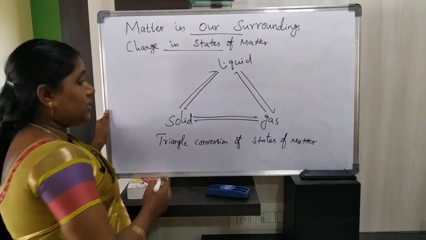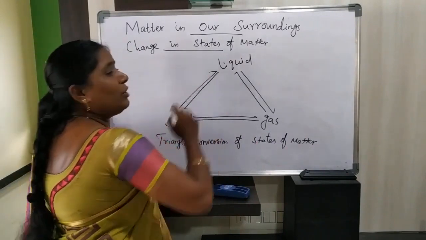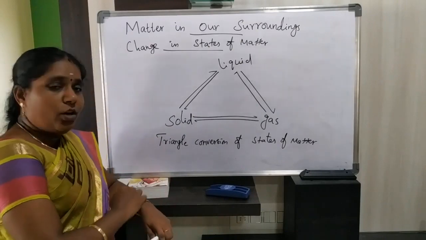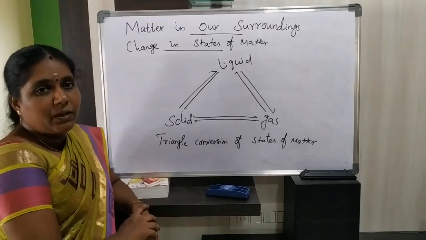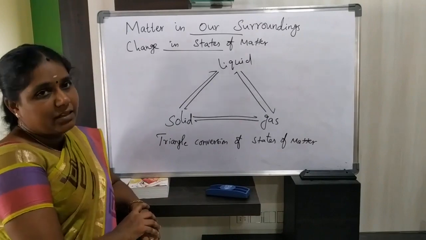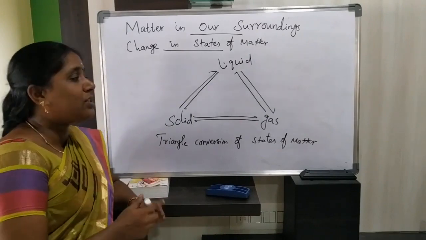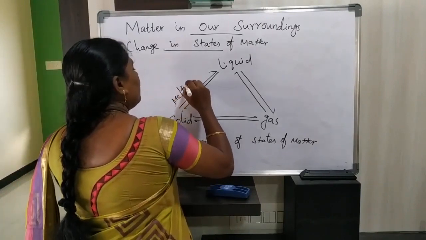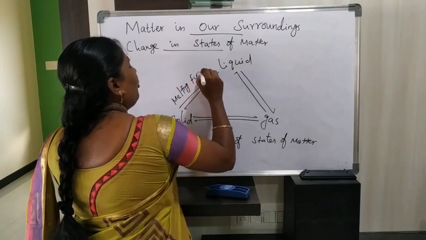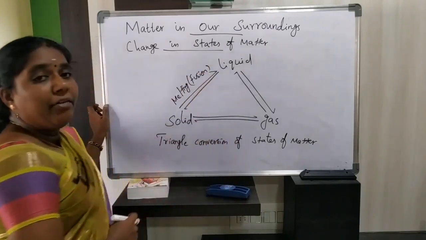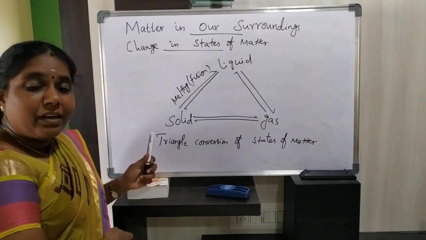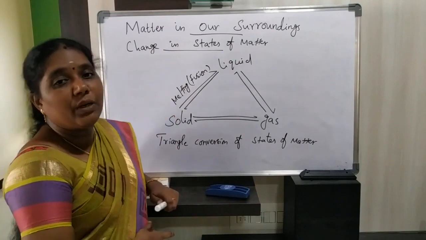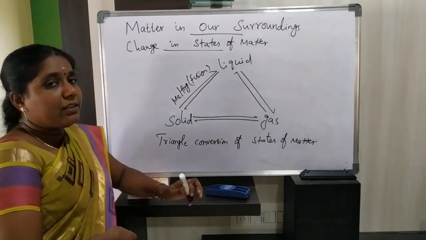Listen here, how will you convert solid to liquid? In our previous class we discussed that solid is converted to liquid by the process of melting, otherwise called fusion. So with the help of this process, we can convert a solid state of matter into a liquid state of matter.